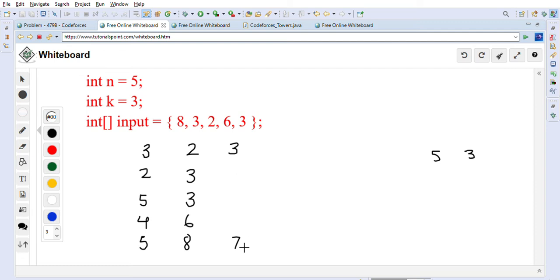So now the highest is still 5, but the lowest will be this 3, right? This 3 we can take. Actually you can take any of these 3, but I think it doesn't matter which one you take, because all are 3 now. So let's take this one.